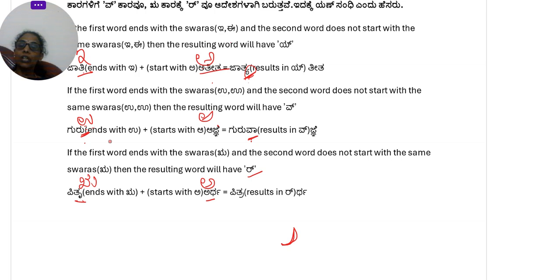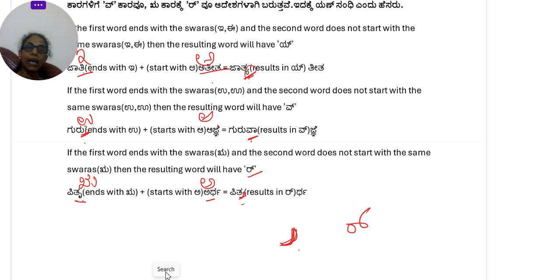So, when it joins together, pitru becomes pitra. Okay? See here. Pitru becomes pitrartha. Okay? It becomes this symbol, the other r. So, you get it as a r utakshara. So, pitru plus artha, pitrartha. Okay? So, these are all the 4 sandhis of Samskrutha Swara Sandhi.